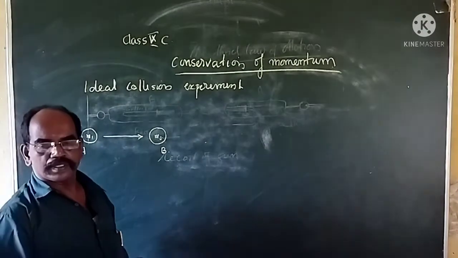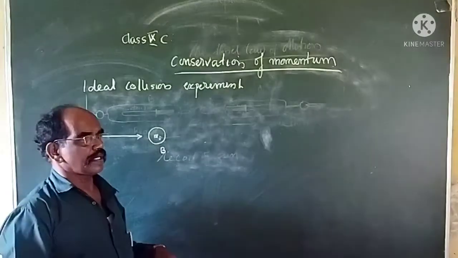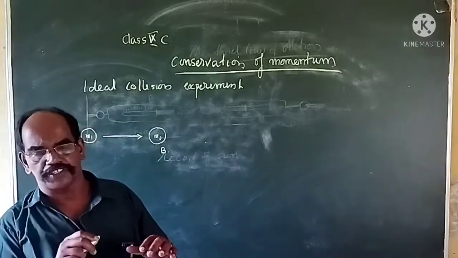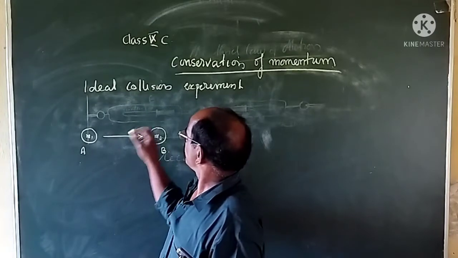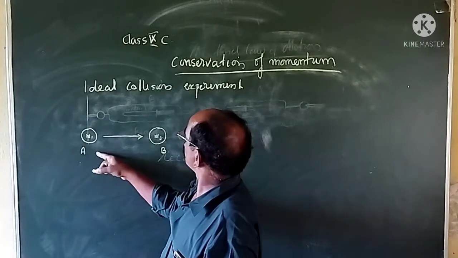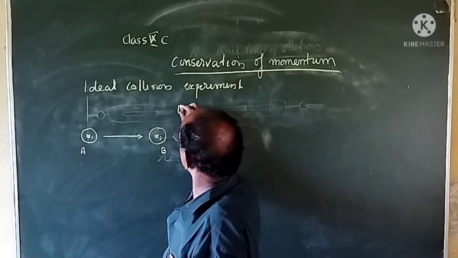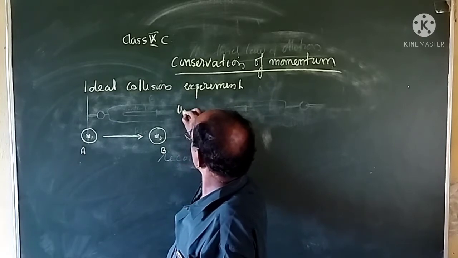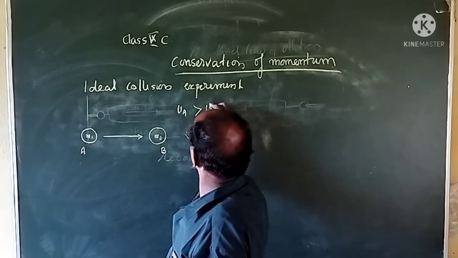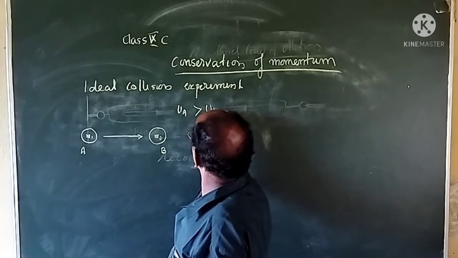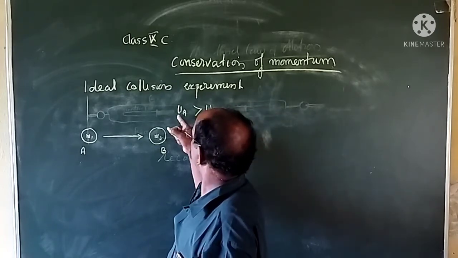Their initial velocity, that is this one, UA, is greater than the initial velocity of ball B, UB.